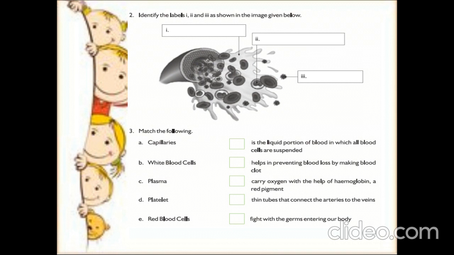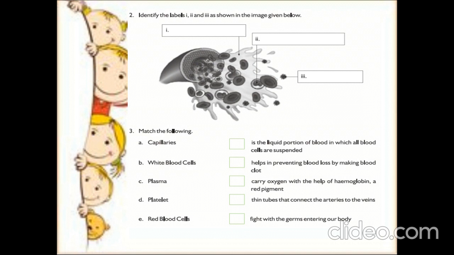Then coming to the third label, it points to the cells that are smaller than the remaining cells of the blood. So, which cell is the smallest cell in the blood? Very good. They are platelets. So, the third label will be named as platelets. First one is plasma. Second one is WBCs, that is white blood cells. And the third one is platelets. Right. Now coming to the third question, match the following.